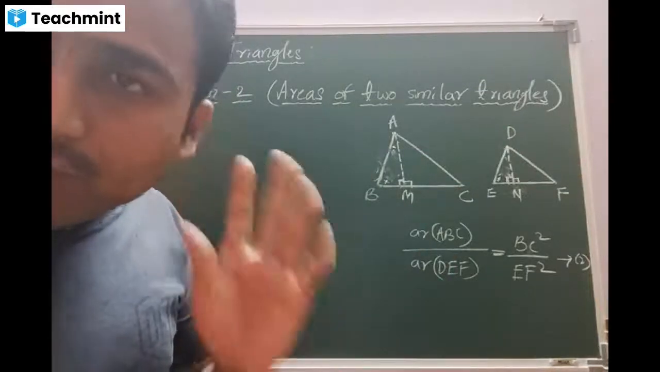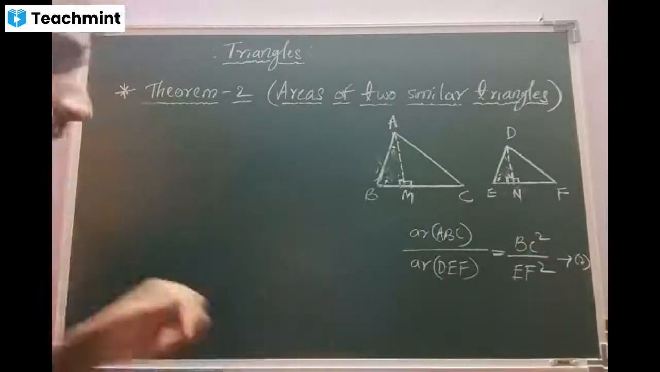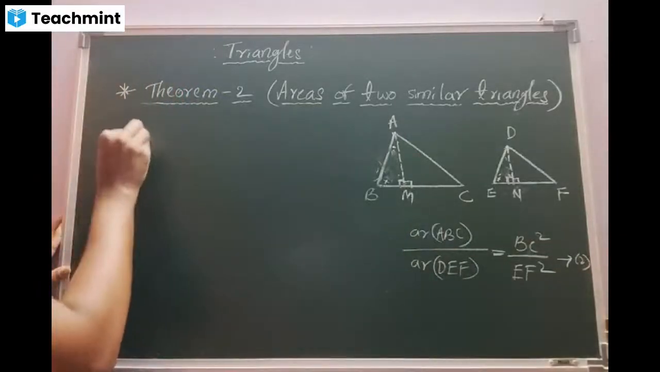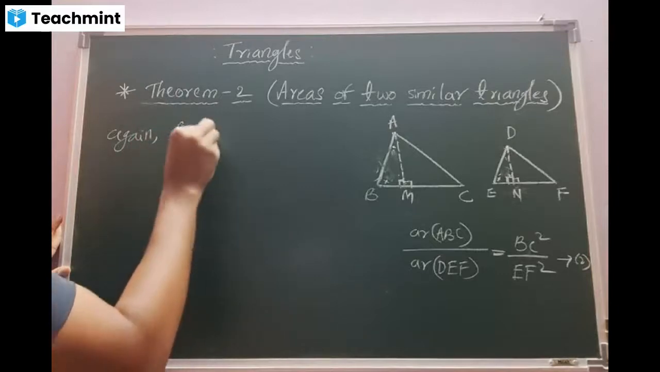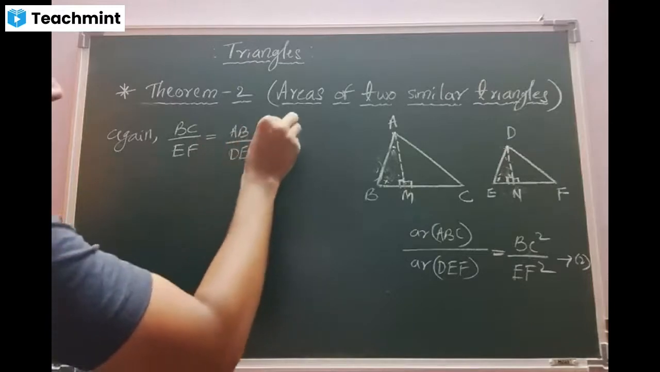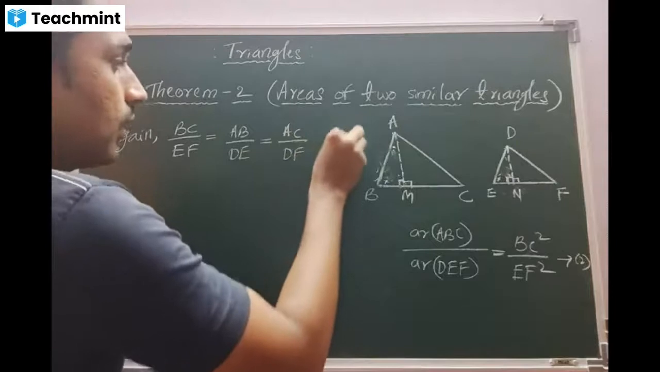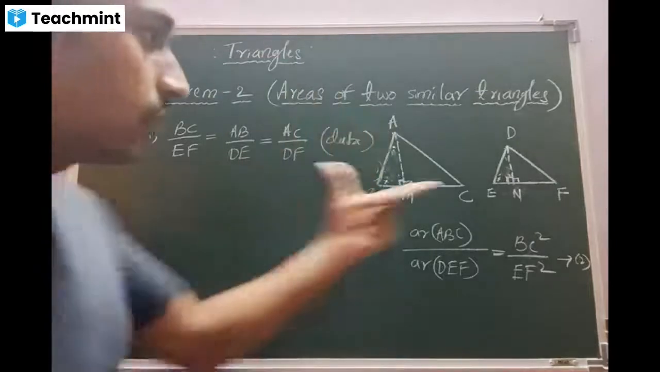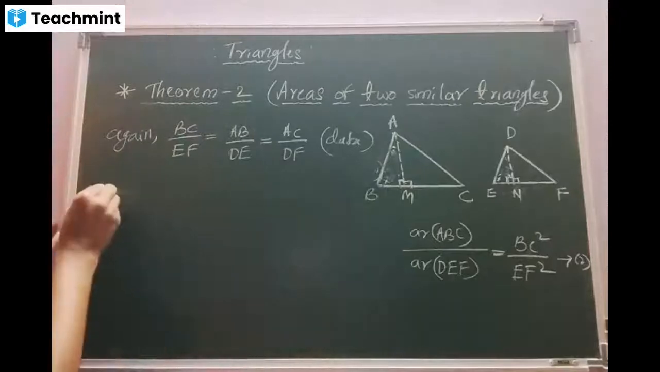Yes, sir. So let me write one more sentence and we will conclude our answer. What is that? Again, BC by EF is the same as AB by DE, which is the same as AC by DF according to the data, because the given two triangles are similar. Correct, beta? Yes, sir.